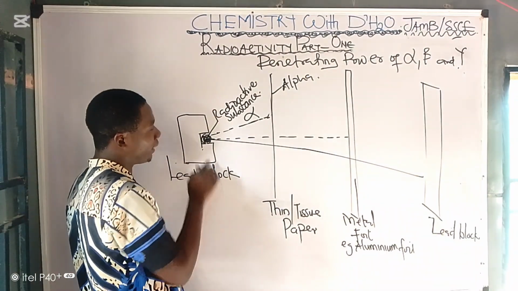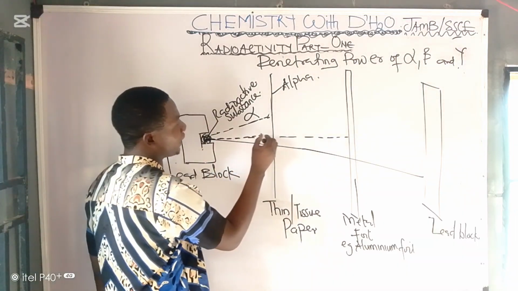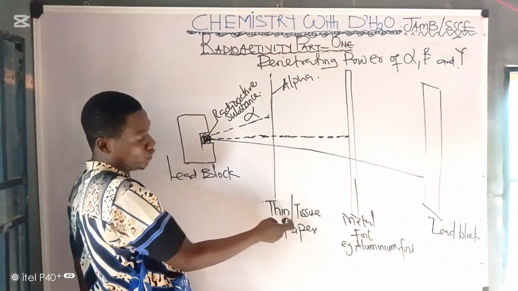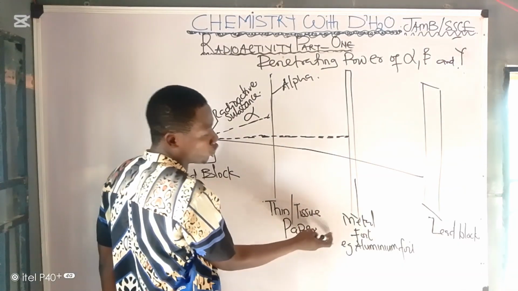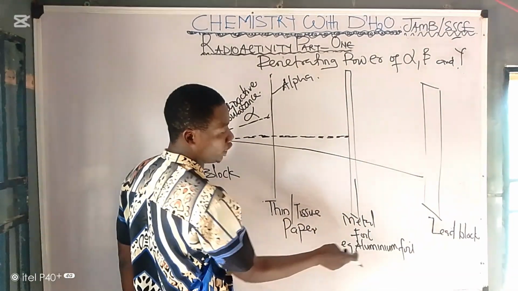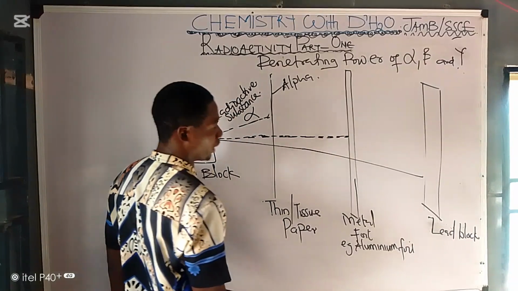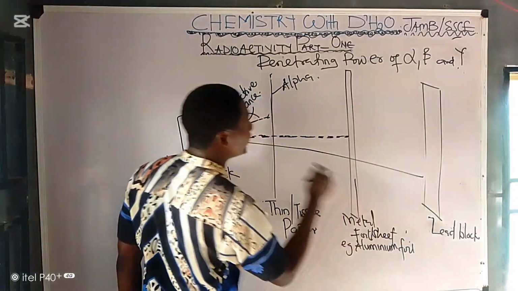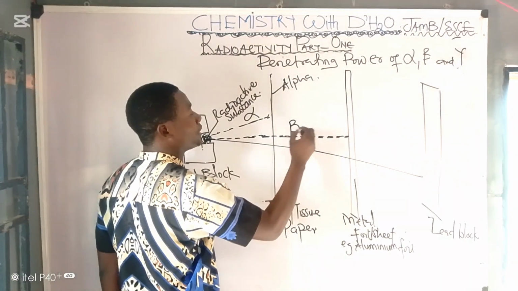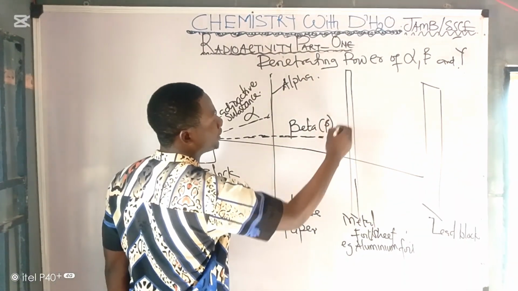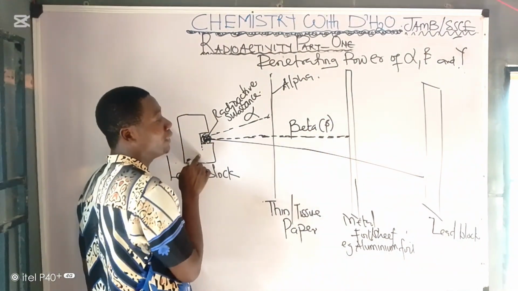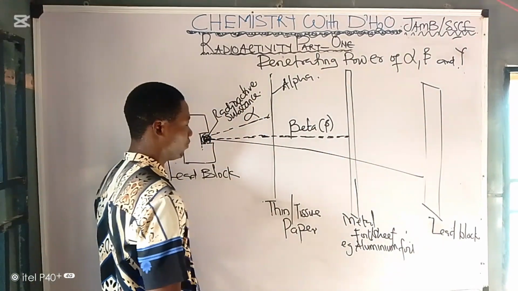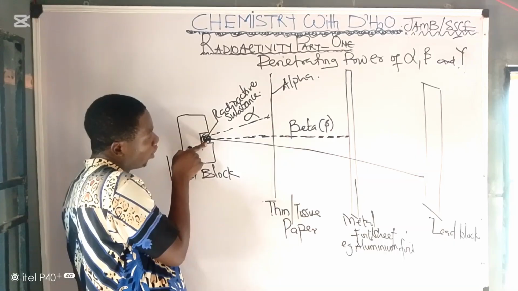Note that. Now there's another radiation that is stronger than alpha that was able to pass this tin or tissue paper but became absorbed by a metal foil, e.g. aluminium foil, okay? Or you can simply say a metal sheet. That radiation is called beta. Take note of that. Beta has a greater penetrating power that can pass through tissue paper but is absorbed by a metal sheet.